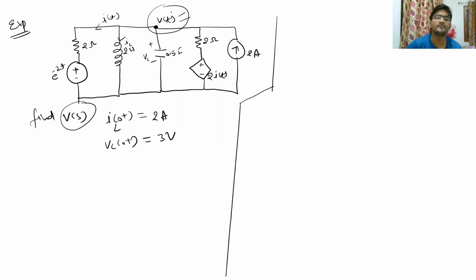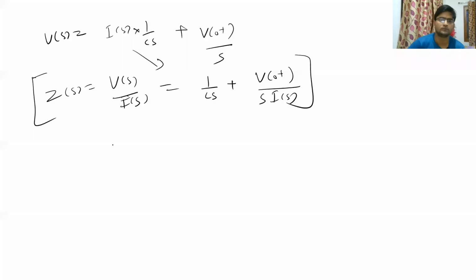Since this is a parallel circuit, we are going to apply KCL, and also we are going to convert these inductor values into parallel circuits using the equation that we just read. So can you tell me the equation of this inductor? How will it become when we consider this initial value of the current through the inductor?